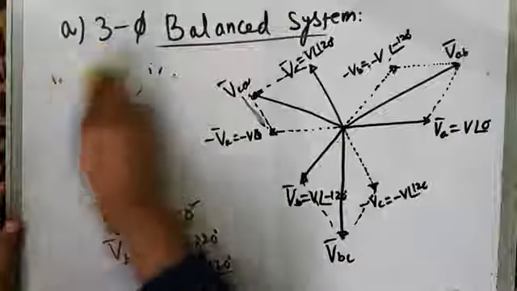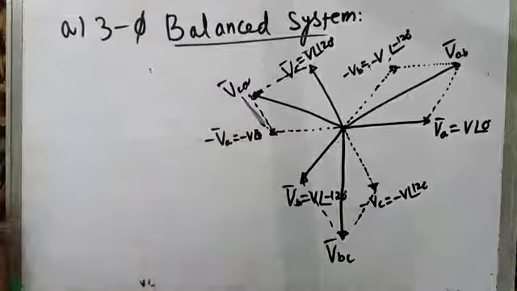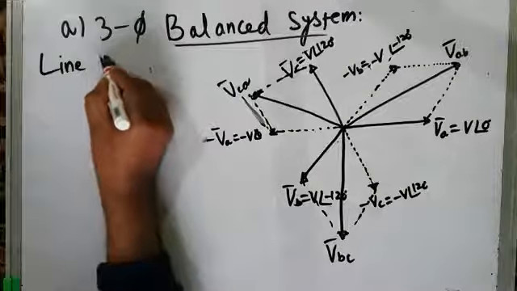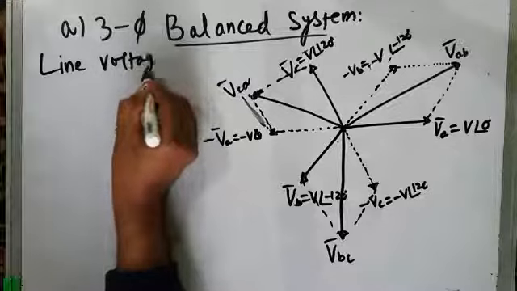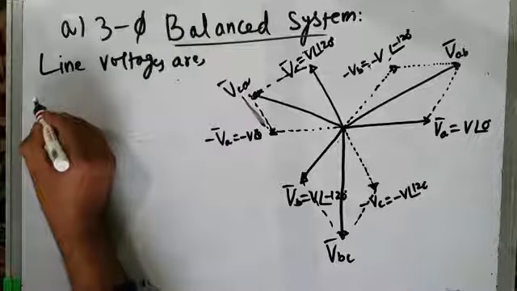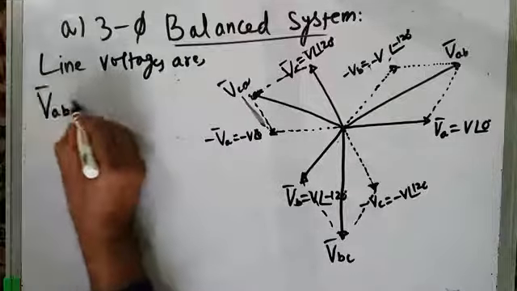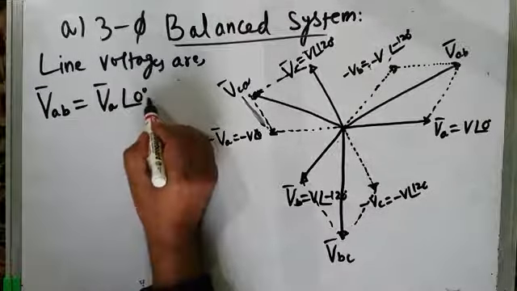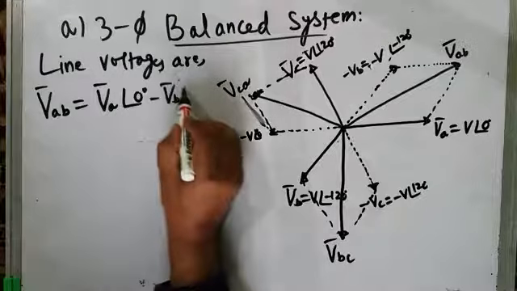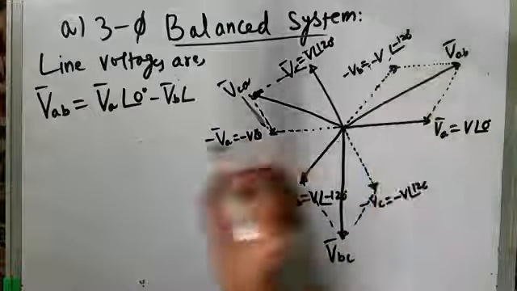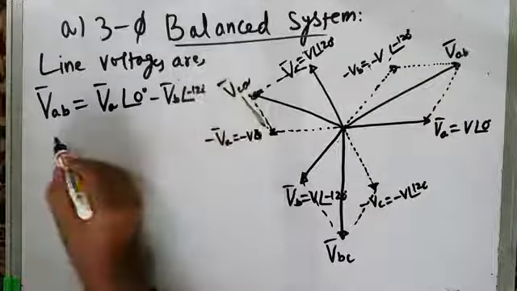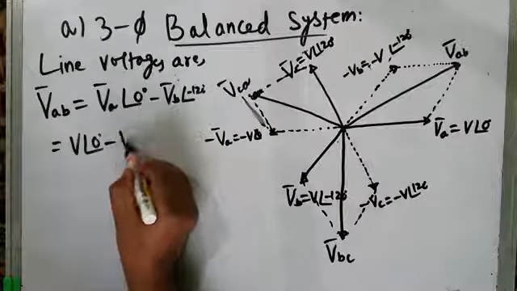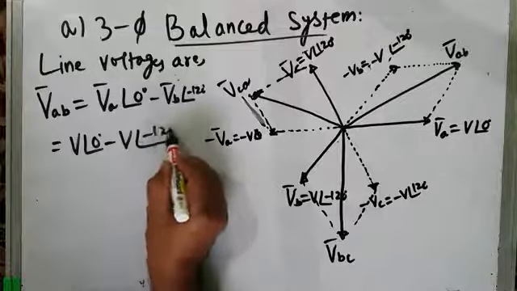Okay, so let us write the mathematical expressions for these line voltages. My first line voltage is VAB, which is VA at an angle of 0 degrees minus VB at an angle of minus 120 degrees. That is equal to V at an angle of 0 degrees minus V at an angle of minus 120 degrees.